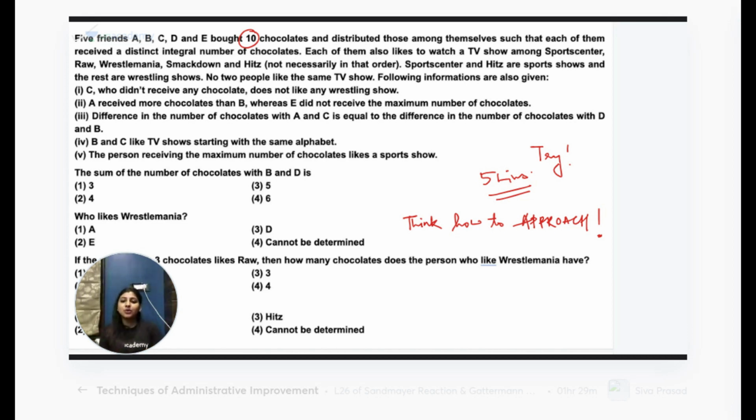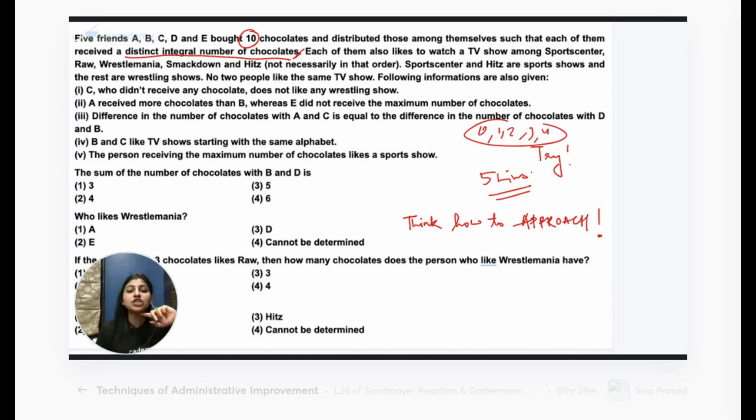All right, let's start now. Okay, so 5 friends, tell me quickly, 10 chocolates. How will the 10 chocolates be distributed such that each of them received a distinct integral number of chocolates? As soon as you read that line, it should hit you that they are talking about 0, 1, 2, 3, 4. This is the only way to distribute 10 chocolates between 5 people by giving them different numbers of chocolates. That is how good you have to be.